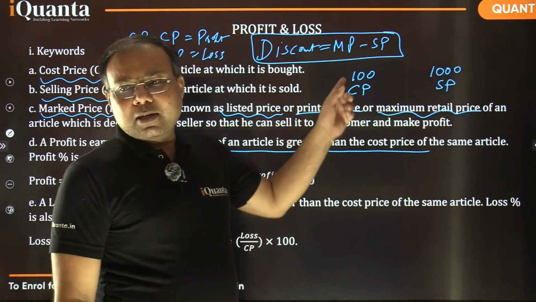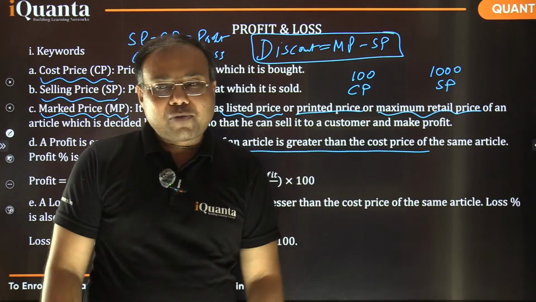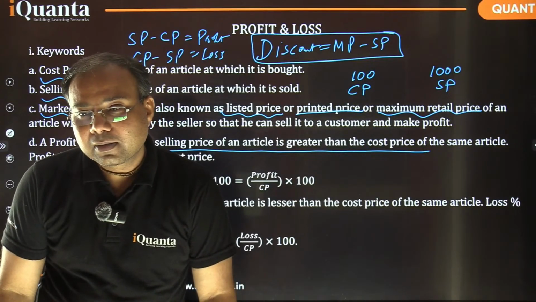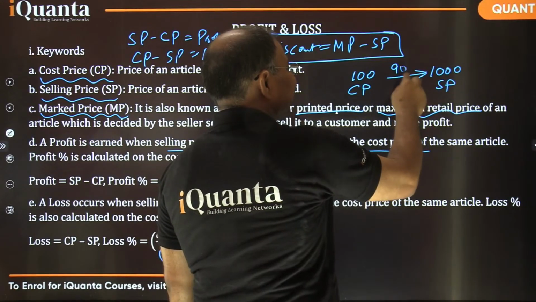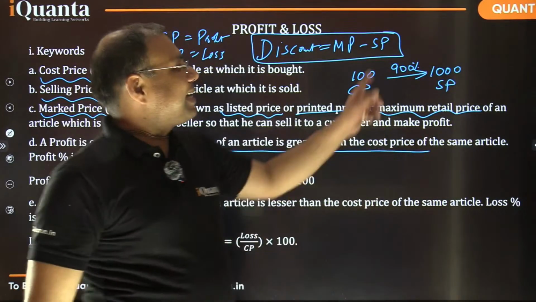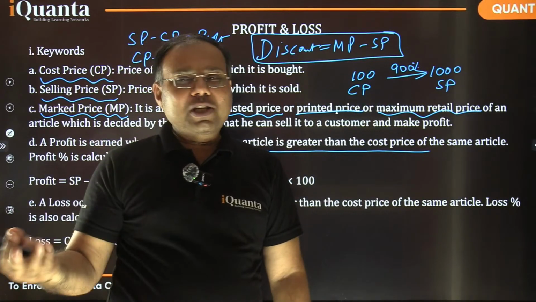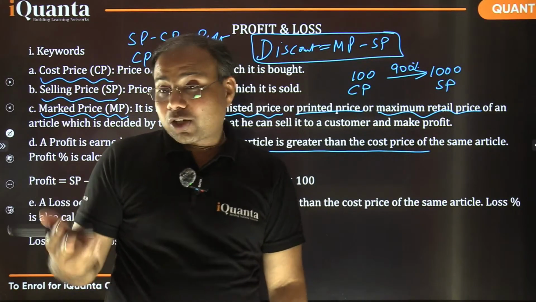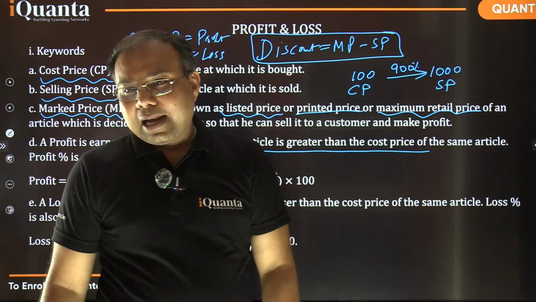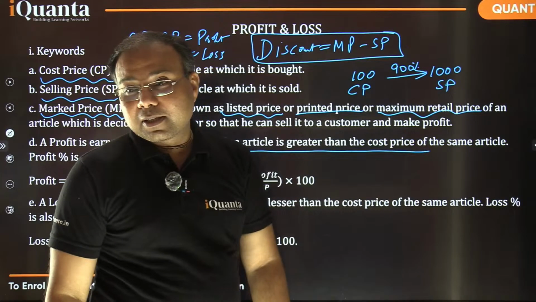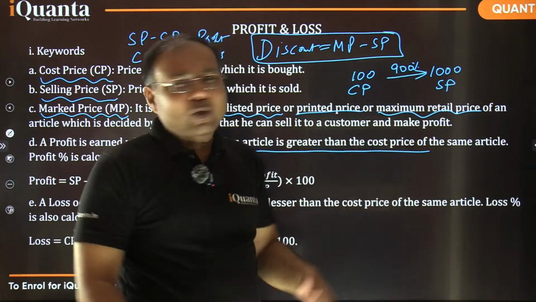If a thing is costing 100 rupees and the seller is selling it at 1000 rupees, 1000 is the selling price. So how much profit percent is there? Yes, it is 900%. It appears too much, right? It appears too much because it is 900% more than CP, right? So in certain situations, in certain questions, you can get indications, instructions that profit is being calculated on SP. In some questions, it may be like that. Alisha, it is not 90, it is 900%. But that appears too much. ज़्यादा लगता है, but actually ऐसा होता है. अरे ऐसा नहीं होगा तो बड़े बड़े महल कैसे बनेंगे?